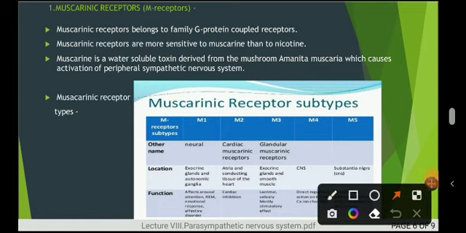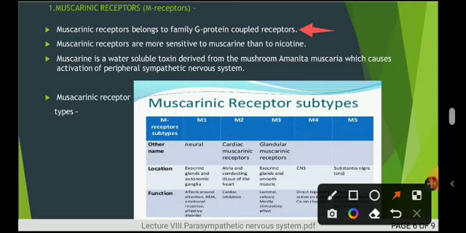Muscarinic receptors belong to the family of G protein coupled receptors. In the sympathomimetic agent lecture, I have already shown you how the G protein coupled receptor works, where it is situated, and its structure.